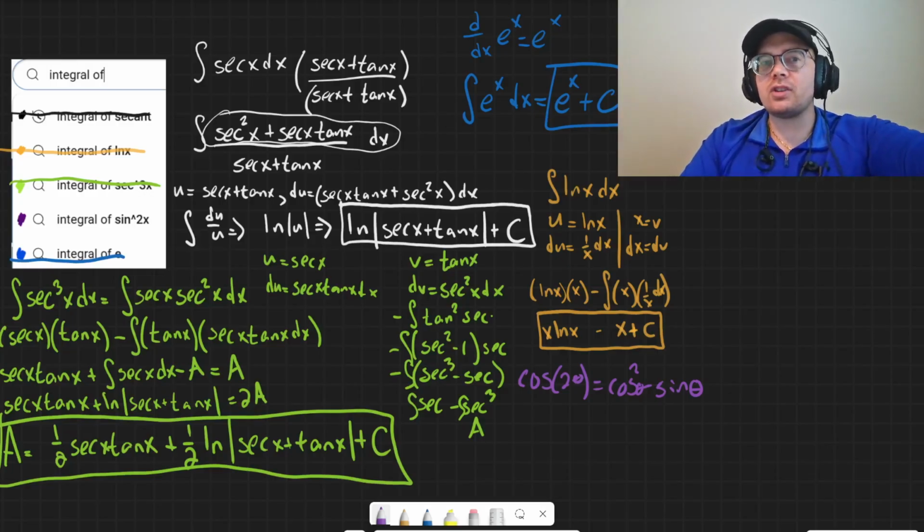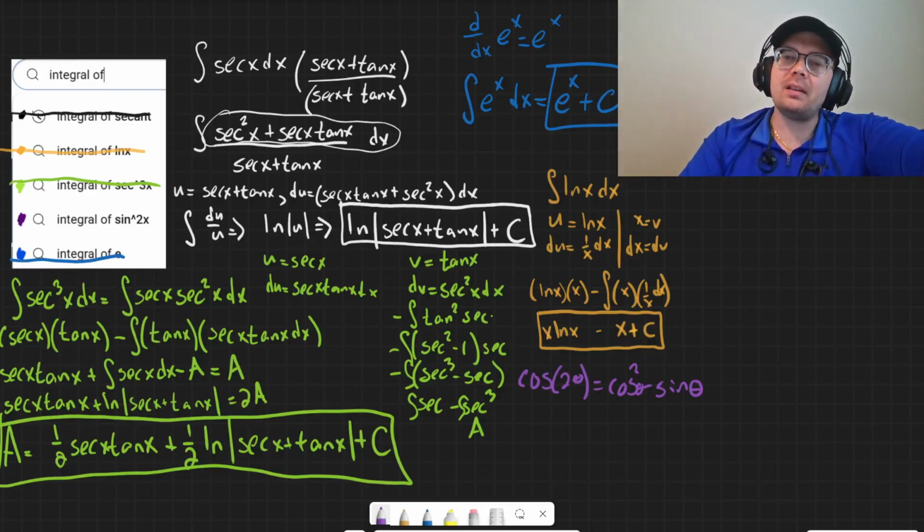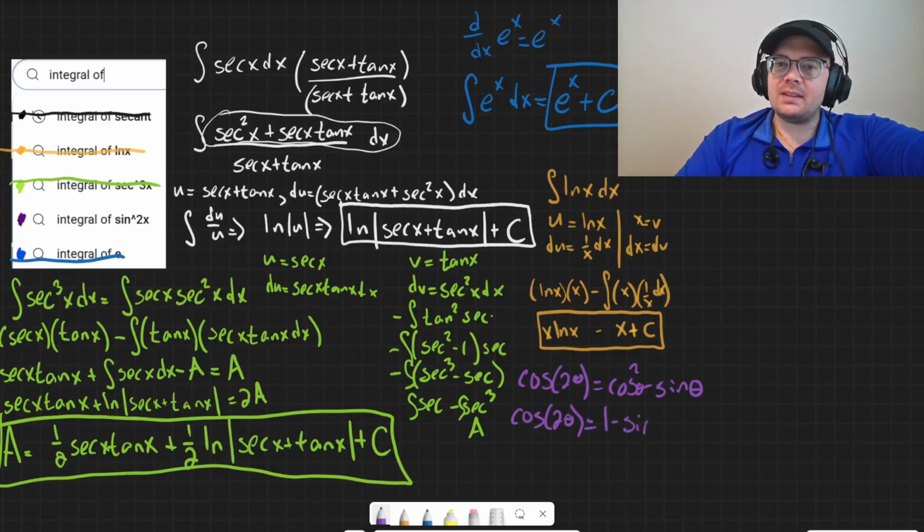I'm going to do the version where we do only sine squareds, but I'll tell you what the other version would be as well, because I do have these memorized, and I would recommend memorizing these as well.